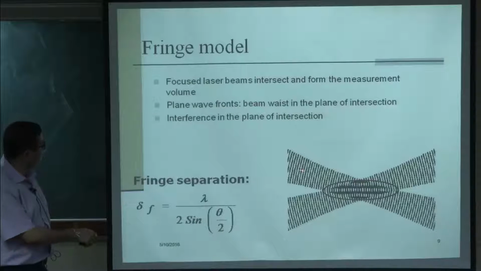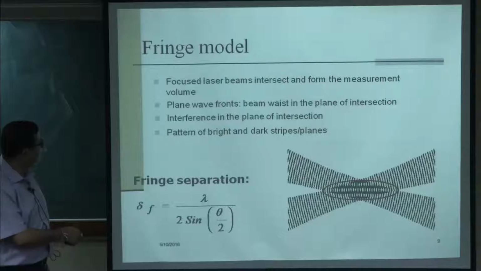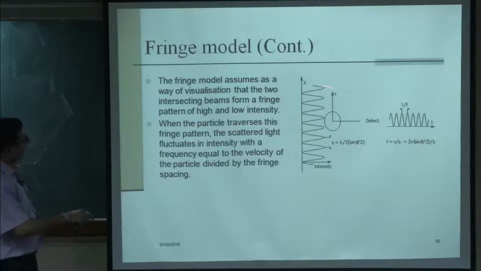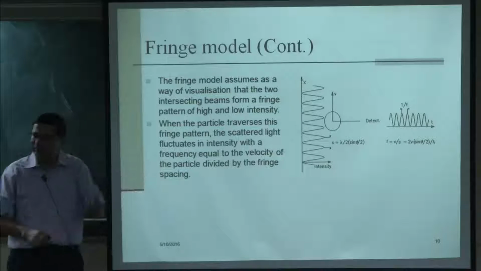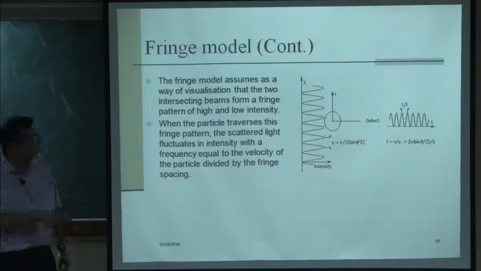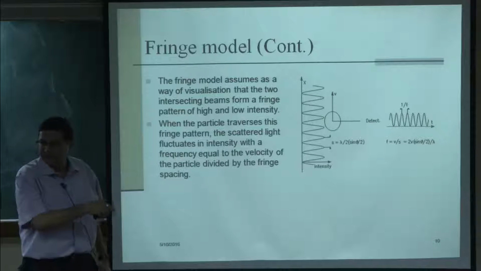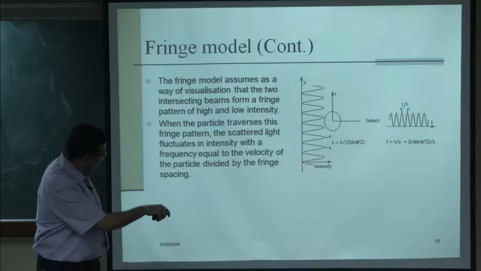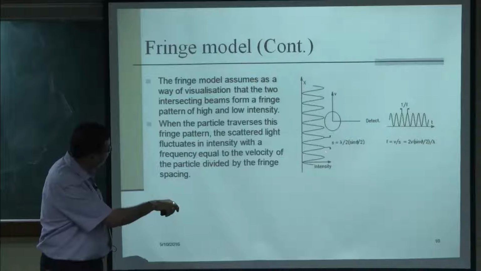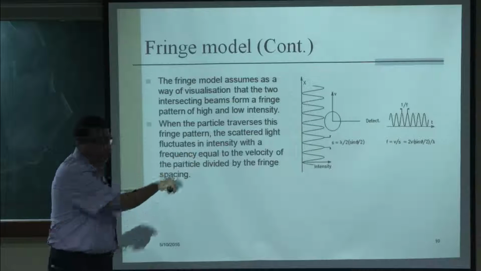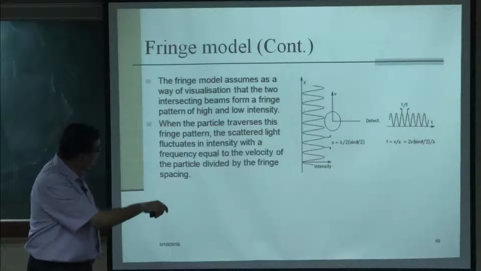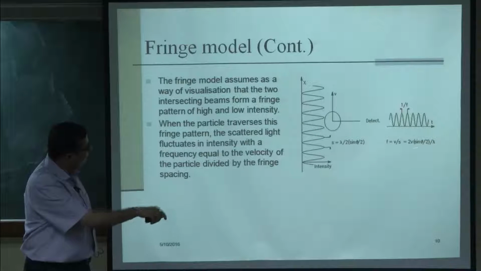Now, this is the interference in the plane of intersection, and as I see here, the bright and dark patches is the interference pattern. Now, this is what happens. So, the photodetector, when the particle crosses this, as I mentioned, there will be bright and dark. So, if a photodetector is measuring that, if I plot the intensity, you see intensity is almost 0 to high, 0 to high. So, you get a pattern like this. So, almost 0 intensity to high intensity. Now, this is the wave pattern that we are getting.